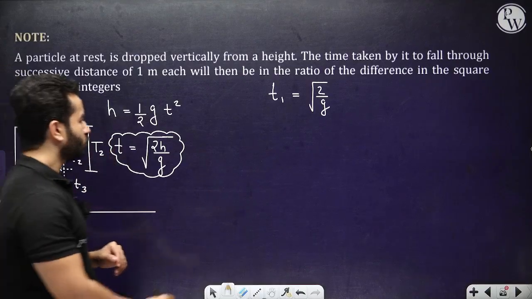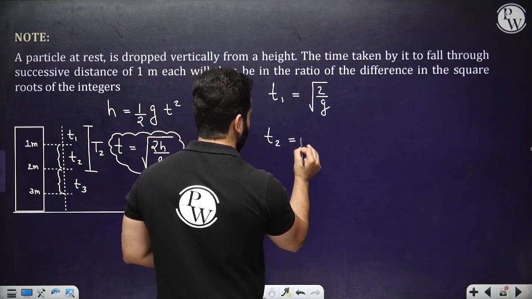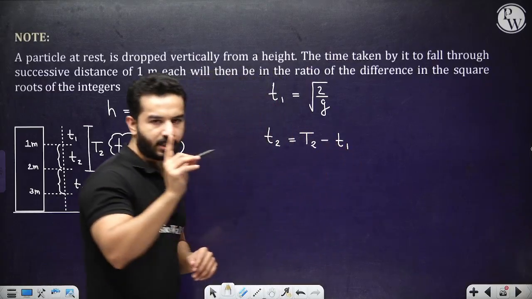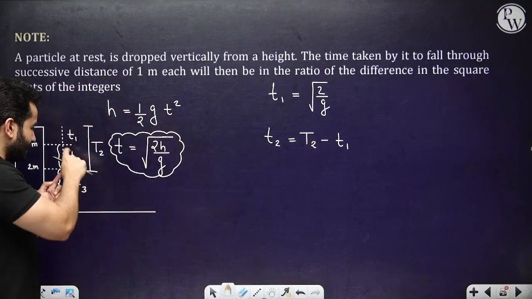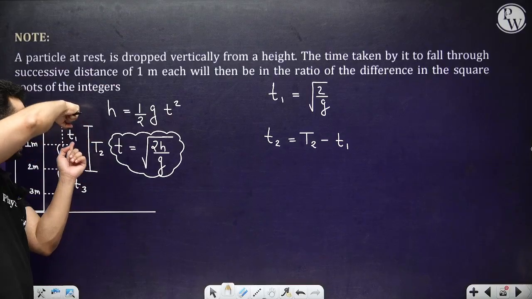So small t2 will be capital T2 minus T1. Think about it. This time will be the time taken by the particle to reach from here till here minus this time.